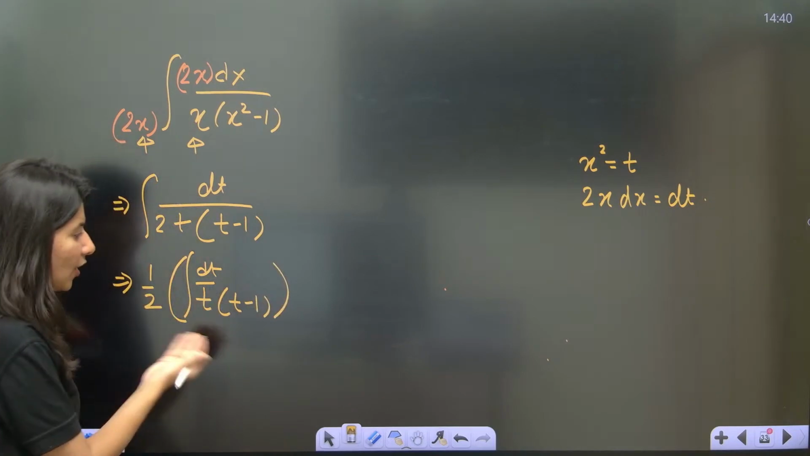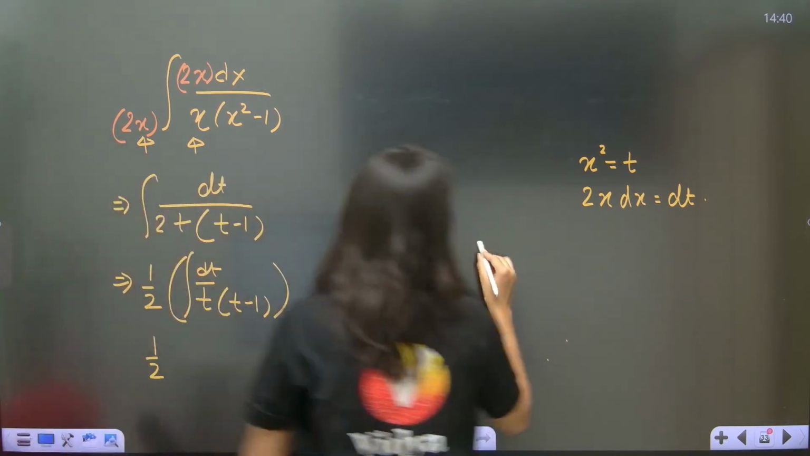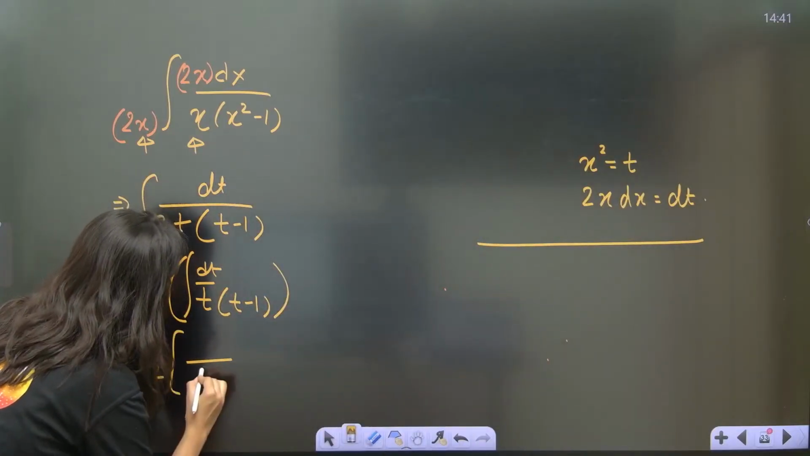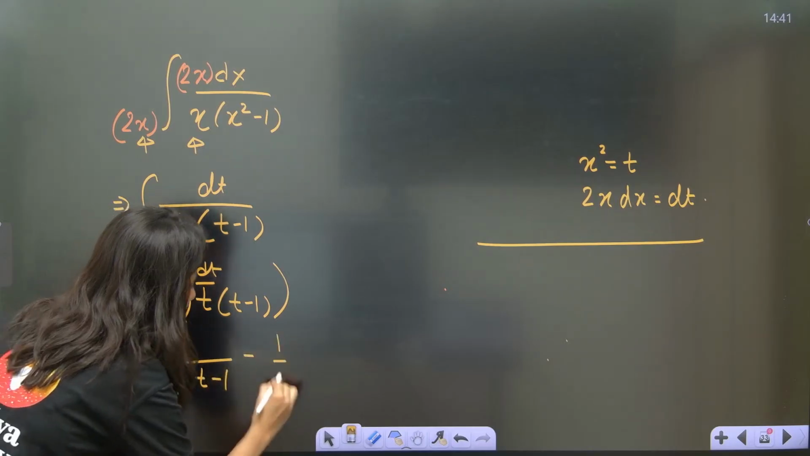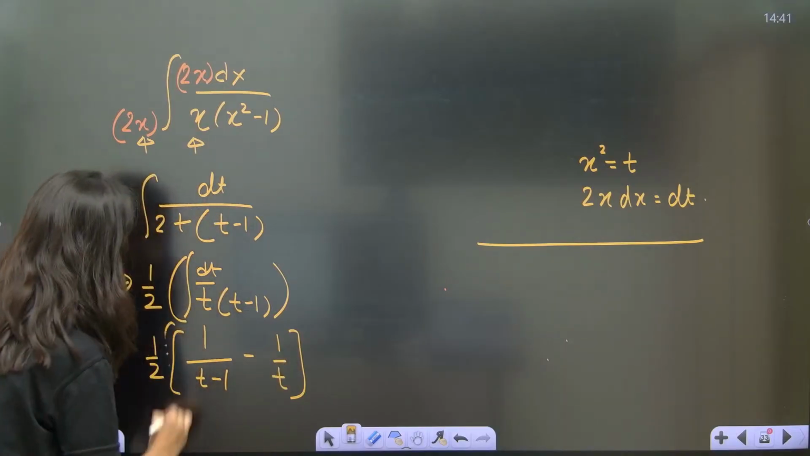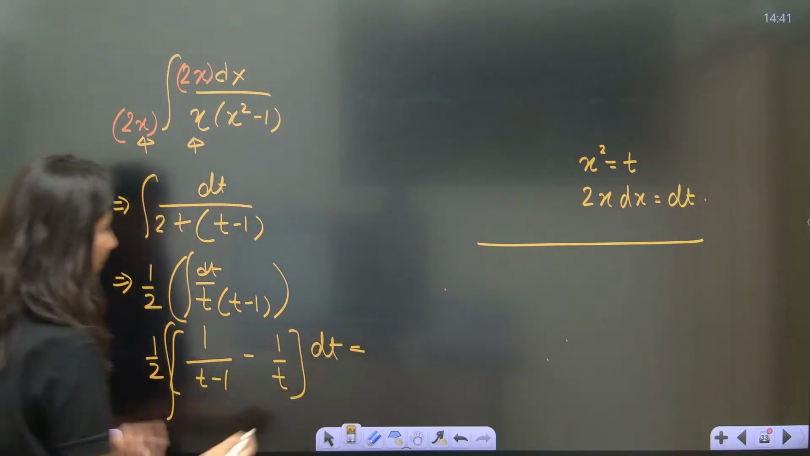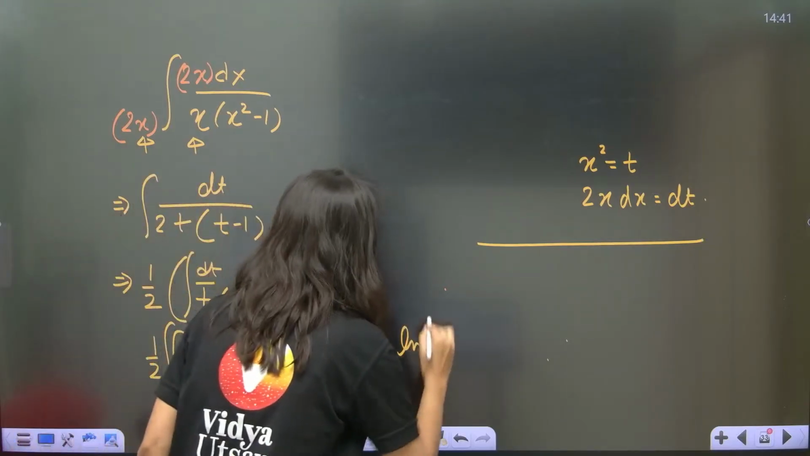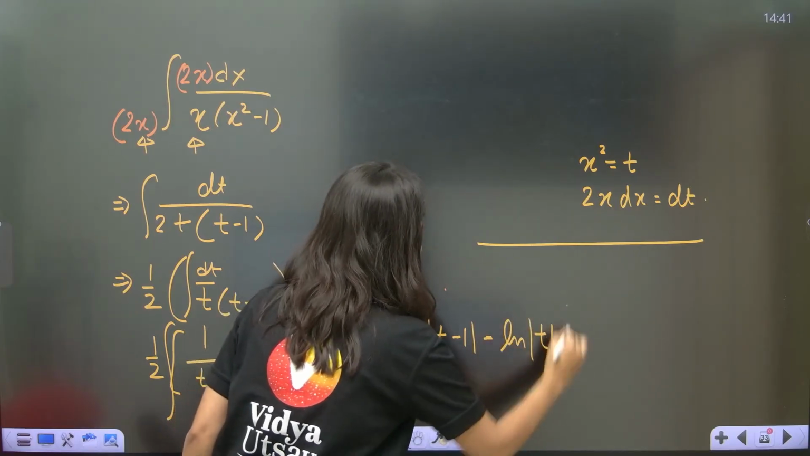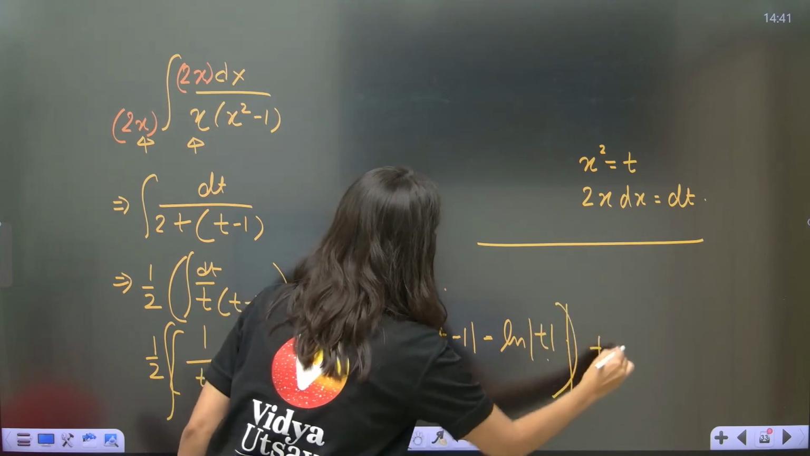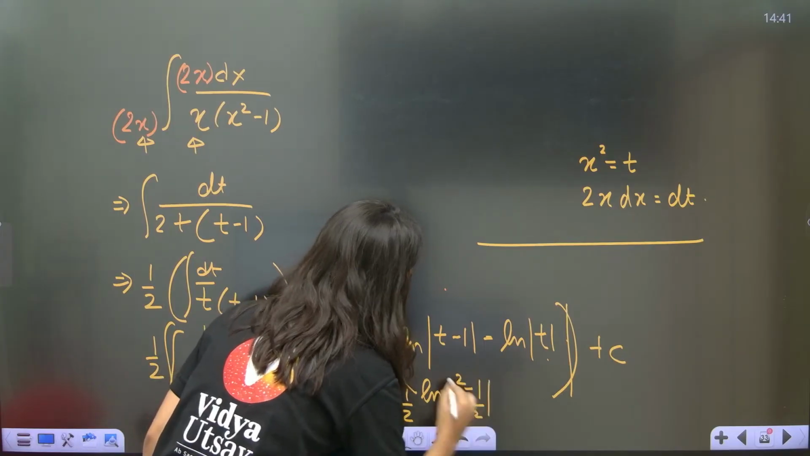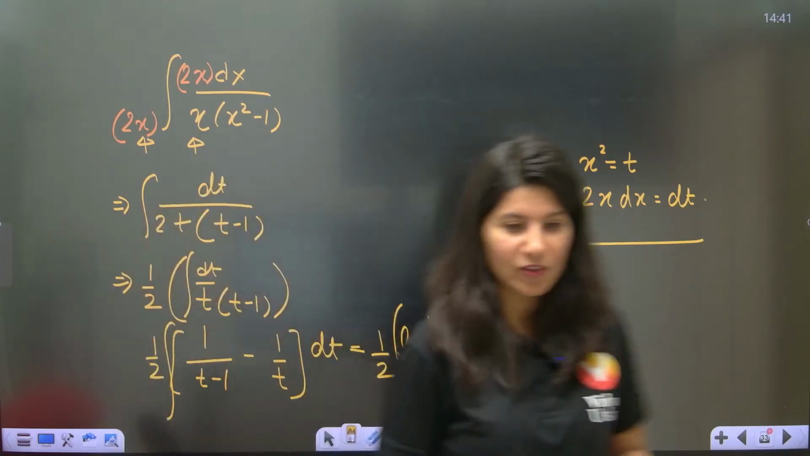Now this is again a partial fraction, but the basic one, or you can just split it also. Half is there. So this is 1 by t minus 1, minus 1 by t. If you solve it, what will you get? This is correct. Integration of this dt. Now just do it right away. So half is there, log of mod of t minus 1 minus log of mod of t, plus constant. Now plug in the value of t: half log of mod of x square minus 1 upon x square, plus c. Getting it, understanding it? Which method?